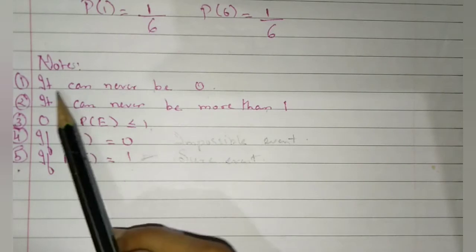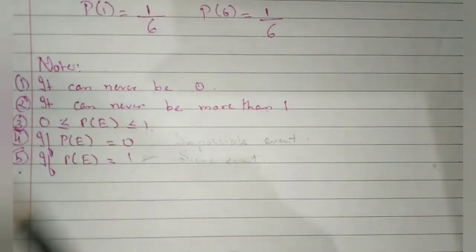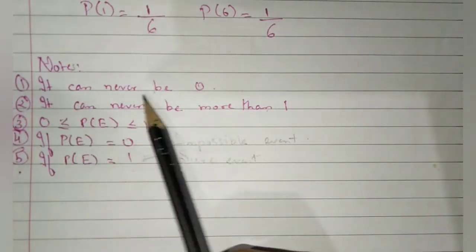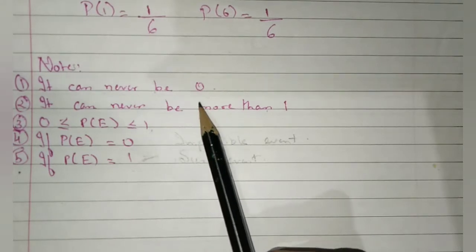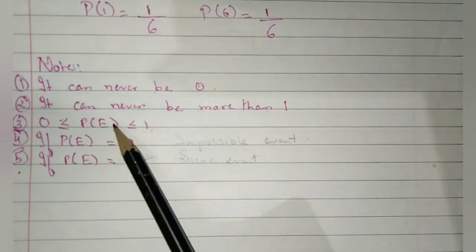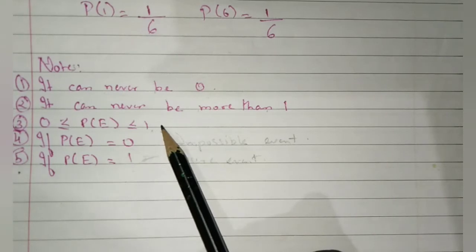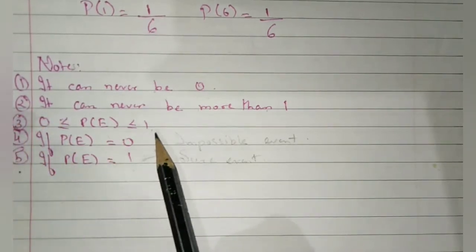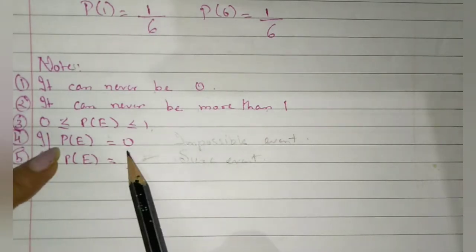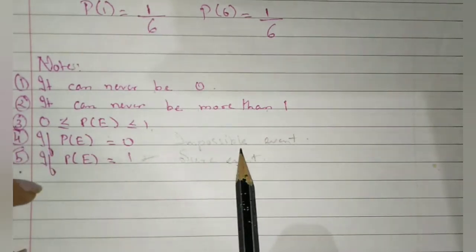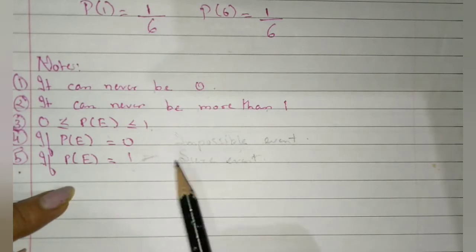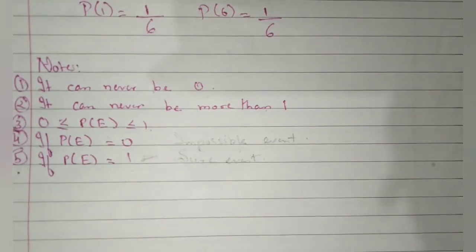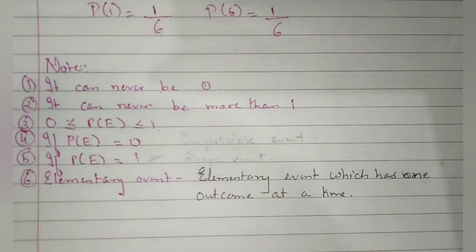So repeat this point: probability can never be less than 0, and can never be more than 1. So 0 is less than or equal to P(E) which is less than or equal to 1. So probability is between 0 and 1. If it equals 0, that is an impossible event, and if it equals 1, then it is a sure event.